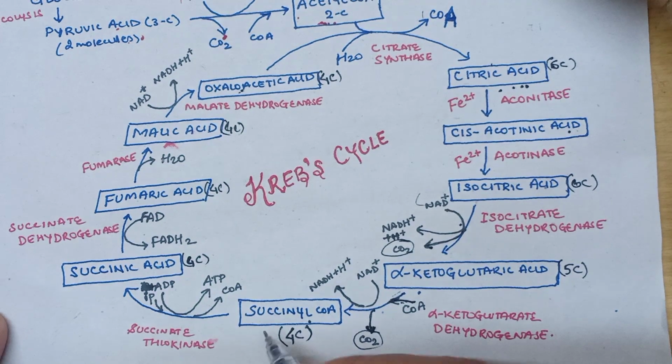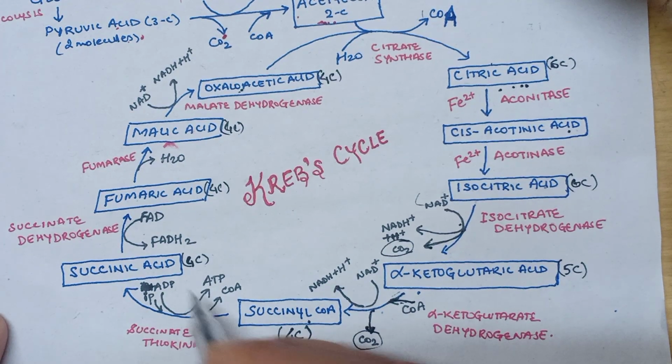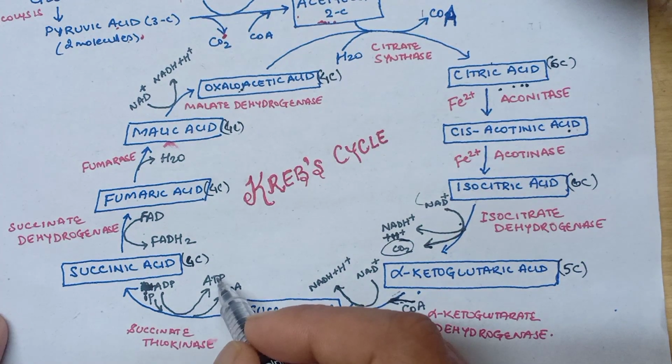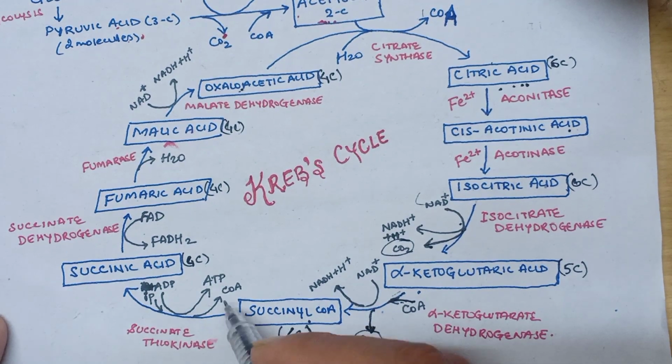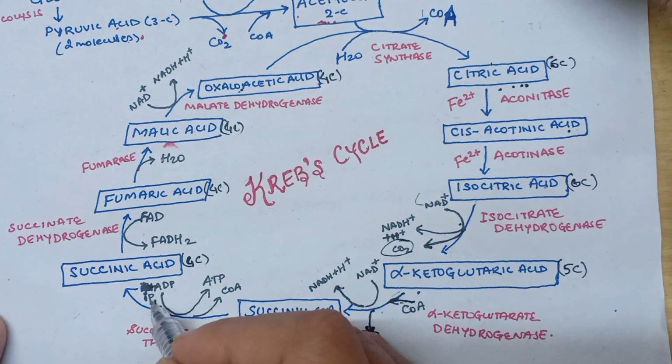Now succinyl coenzyme A, once formed, will undergo substrate level phosphorylation in the presence of the enzyme succinate thiokinase. This process is an exothermic reaction, so the energy released during the process can be utilized to make 1 ATP. Since we don't get any phosphate group from succinyl coenzyme A, there will be addition of inorganic phosphate.